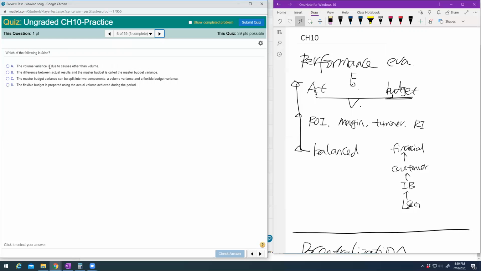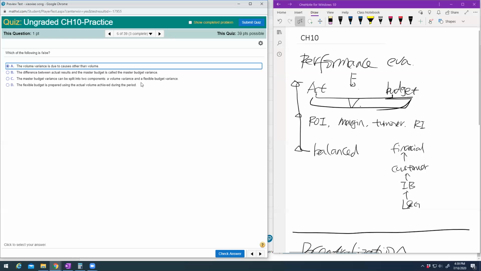What is false? Then you know the meaning of flexible budget variance, volume variance, and master budget variance. This is called master budget variance. It's also called static budget variance. Let me do this with you. The statement that volume variance is due to causes other than volume is false. This is wrong, right? Volume variance is due to the volume difference between the actual result and the master budget.